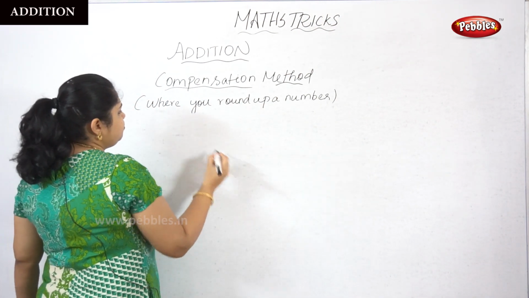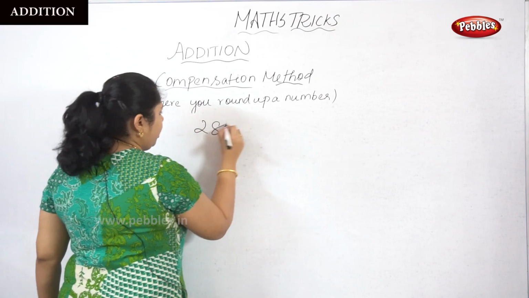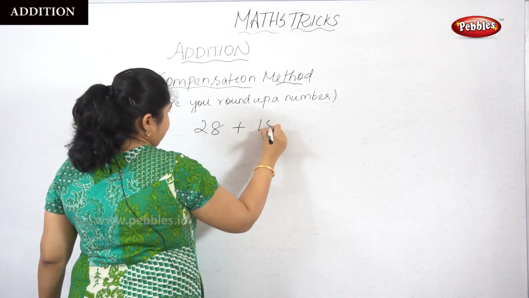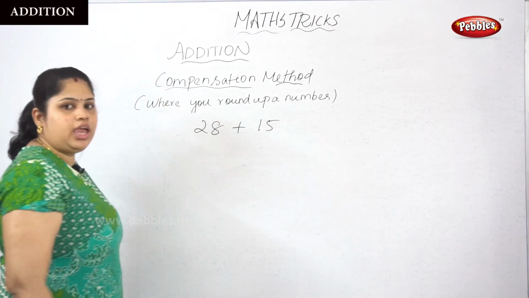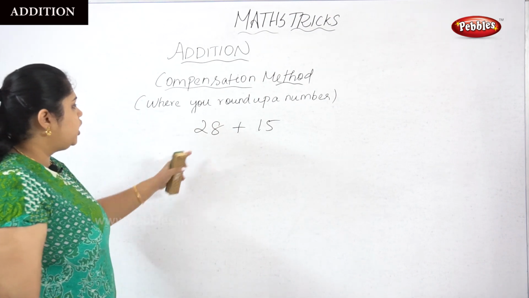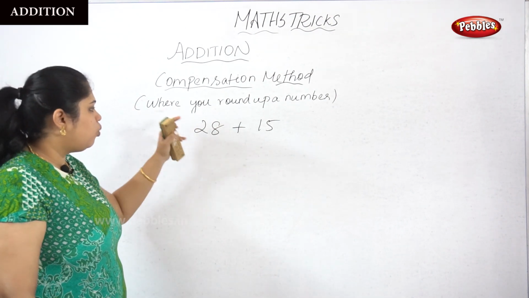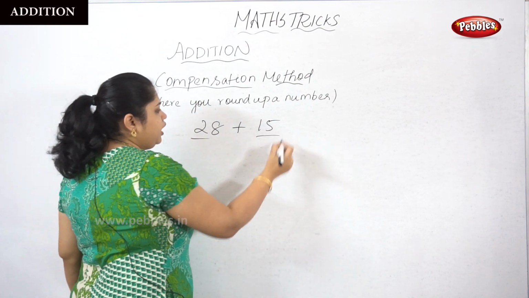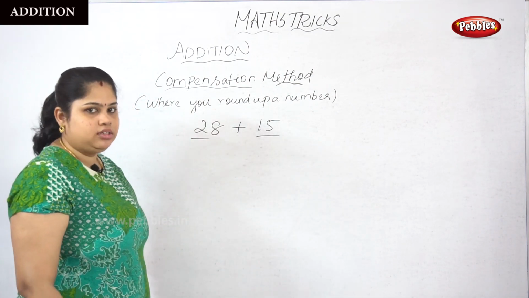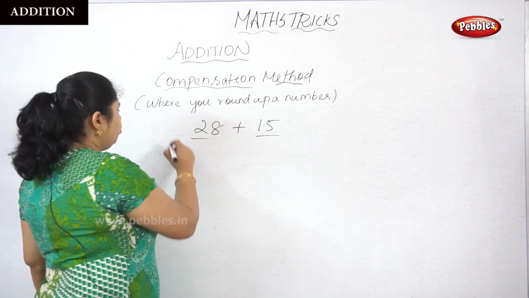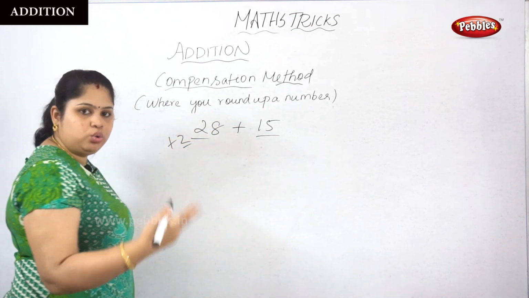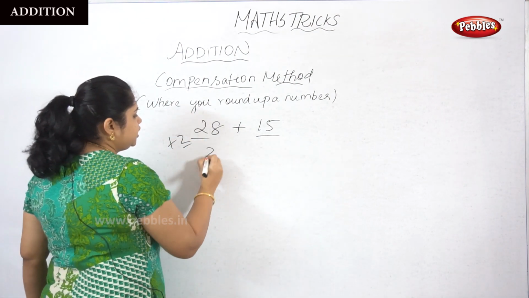For example, 28 plus 15. So here we can make a round up. We can round up the 28 by giving a compensation of 2, then it will become 30.